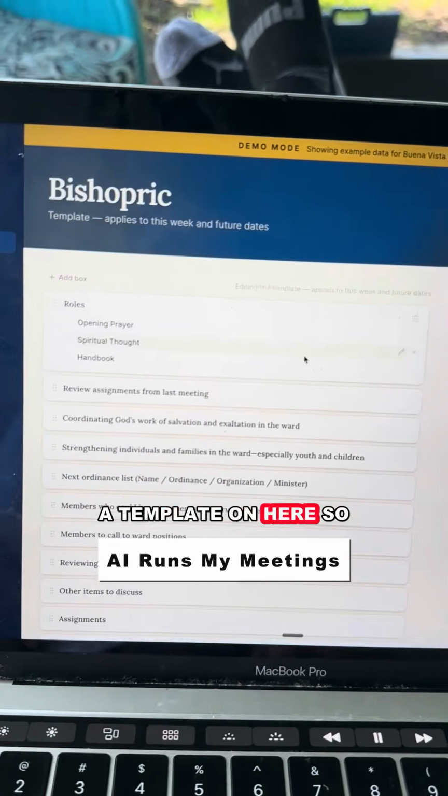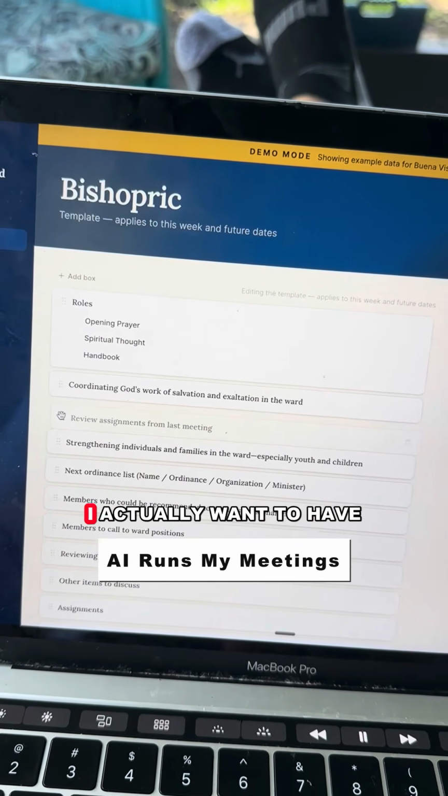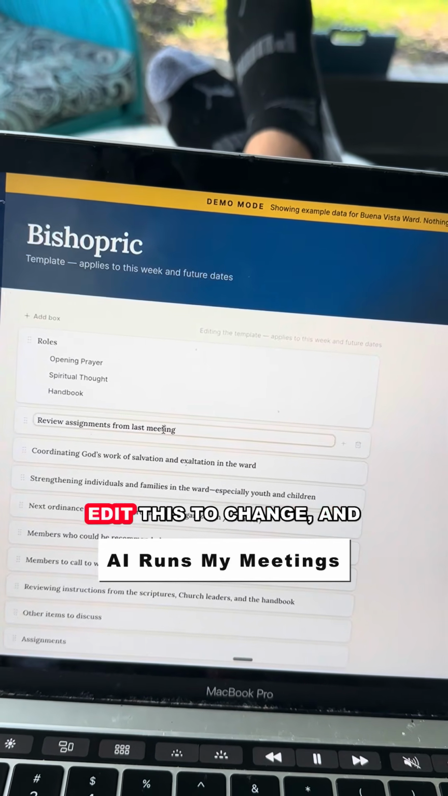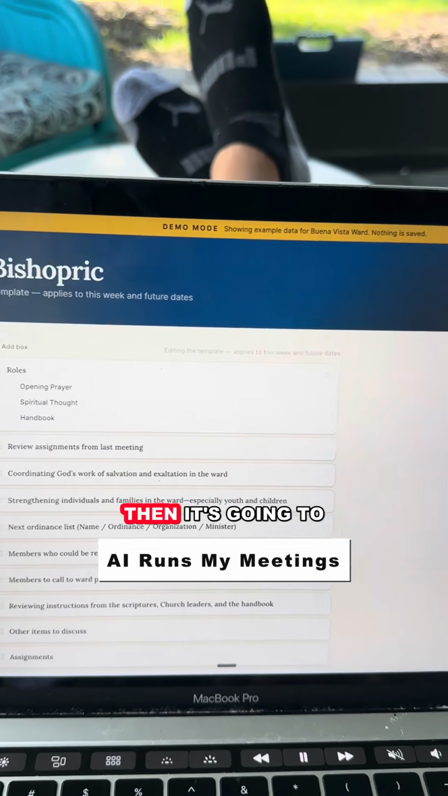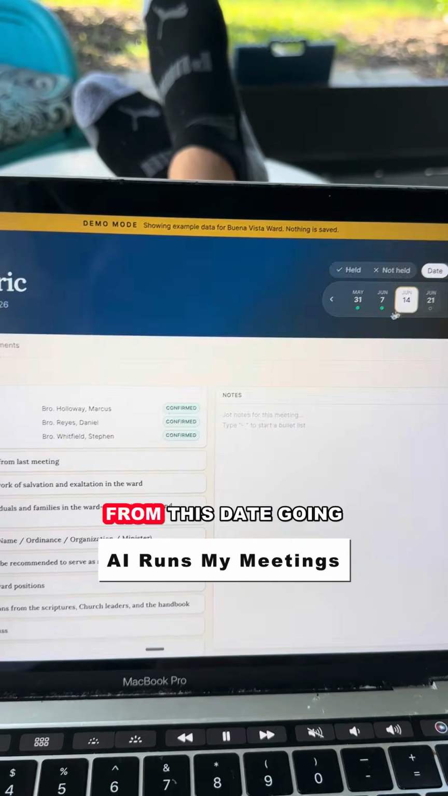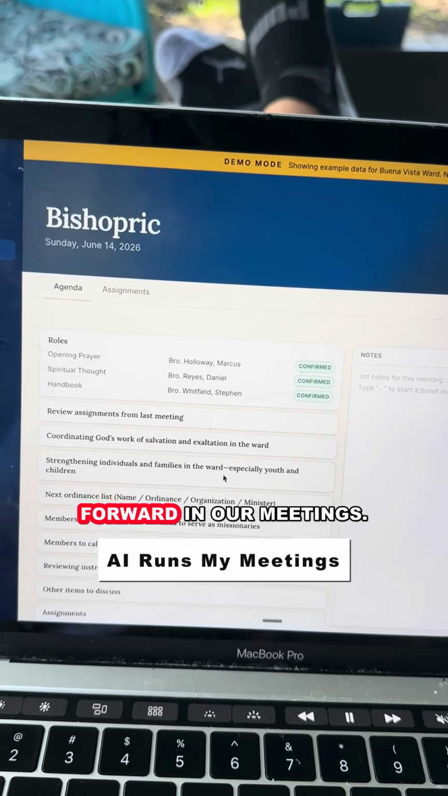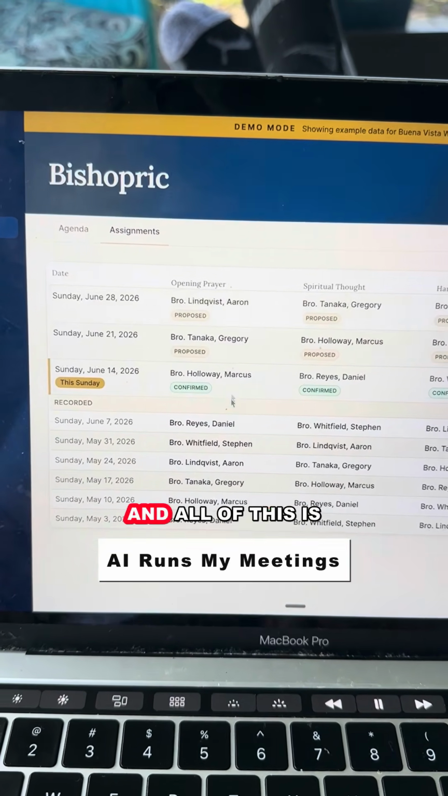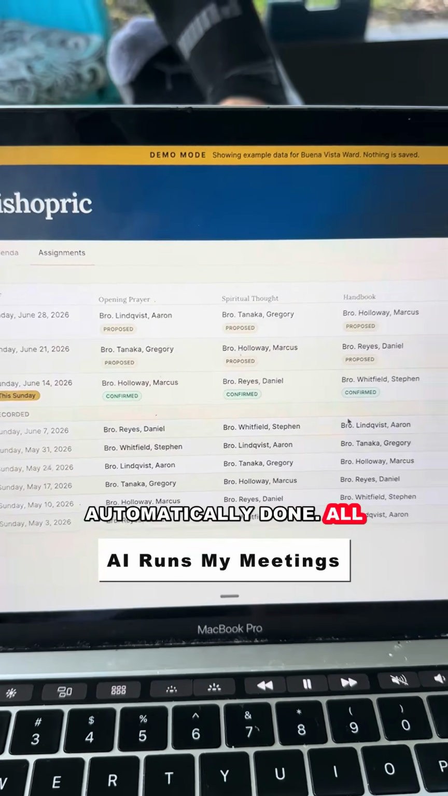I have a template on here so I can move these around, and I can say, hey, I actually want to have this right here, or actually I want to edit this to change, and then it's going to automatically edit from this date going forward in our meetings. How sweet is that?